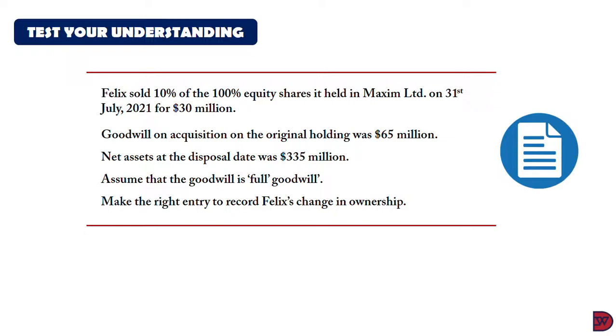Let's finally test our understanding. So Felix sold 10% of the 100% equity shares it held in Maxim Limited on 31st July 2021 for $30 million. Goodwill on acquisition on the original holding was $65 million. Net asset at the disposal date was $335 million. We are to assume that the goodwill is full goodwill. So we are to make the right entry to record Felix's change in ownership.